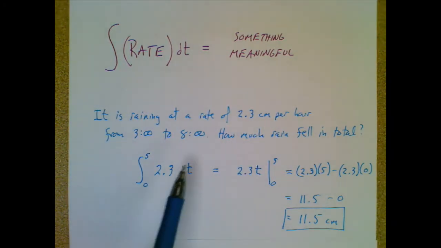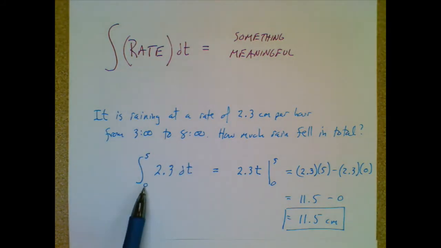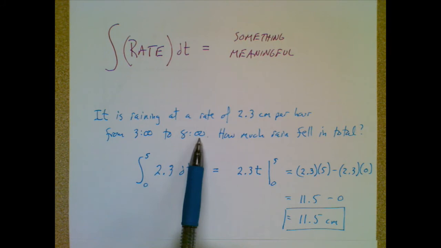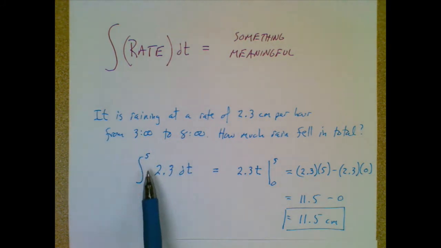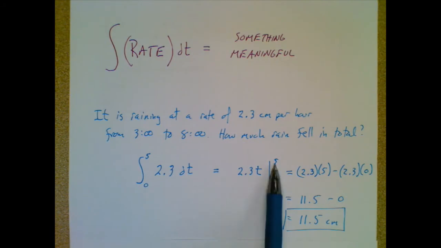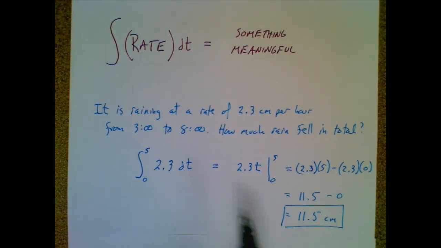Now be careful, it fell for a 5-hour period from 3 o'clock to 8 o'clock. I might be tempted to put a 3 here and an 8 here, but that's not the way it works. During that 5-hour interval, this is like time 0, this is like time 5, so the time goes for 5 hours from 0 to 5. All right, antiderivative, plug in the limits of integration, and now I know how much rain fell because the integral of a rate is almost always something meaningful.